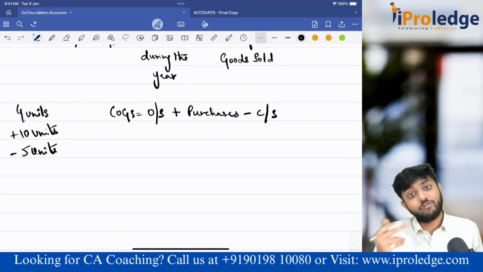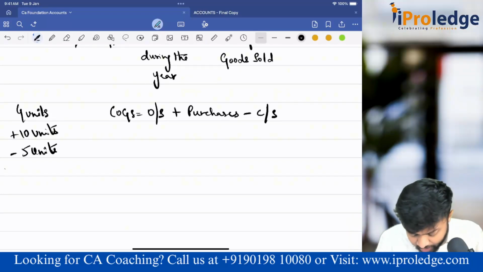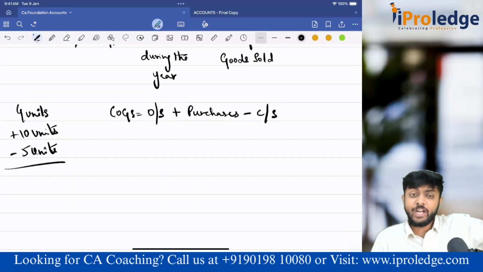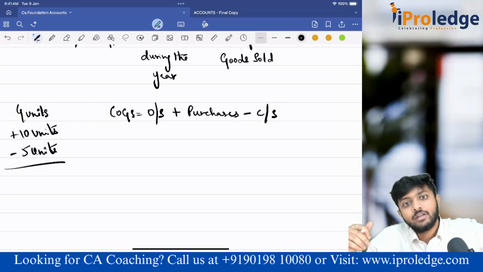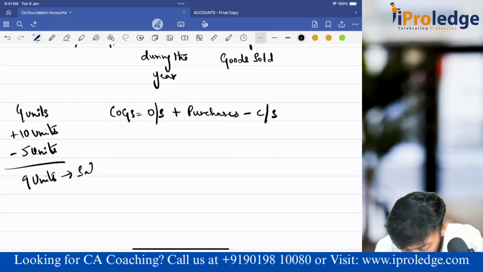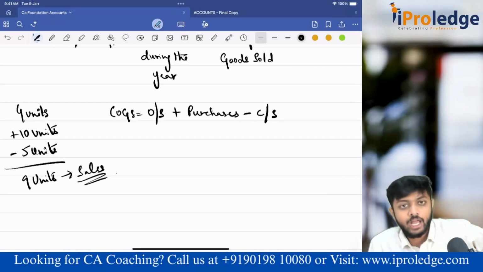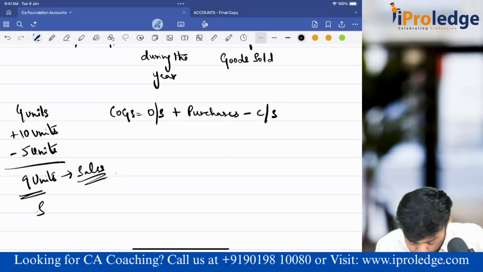Guys, I was supposed to have 14, but if I go to closing stock, there are only 5 units. That means what is remaining? From 14 it has become 5. So what is the remaining, guys? Remaining is 9 units. Where did it go? The only possibility of going is sales. Correct, no? So 9 units are sold.